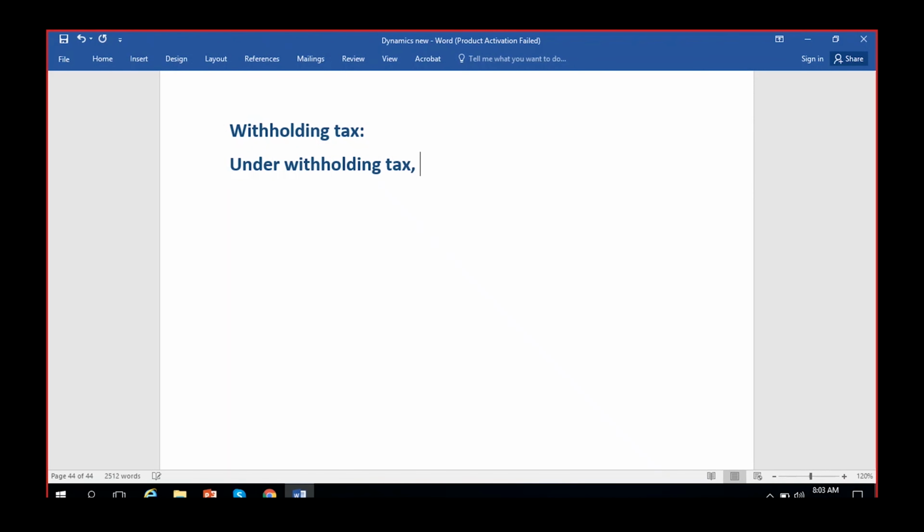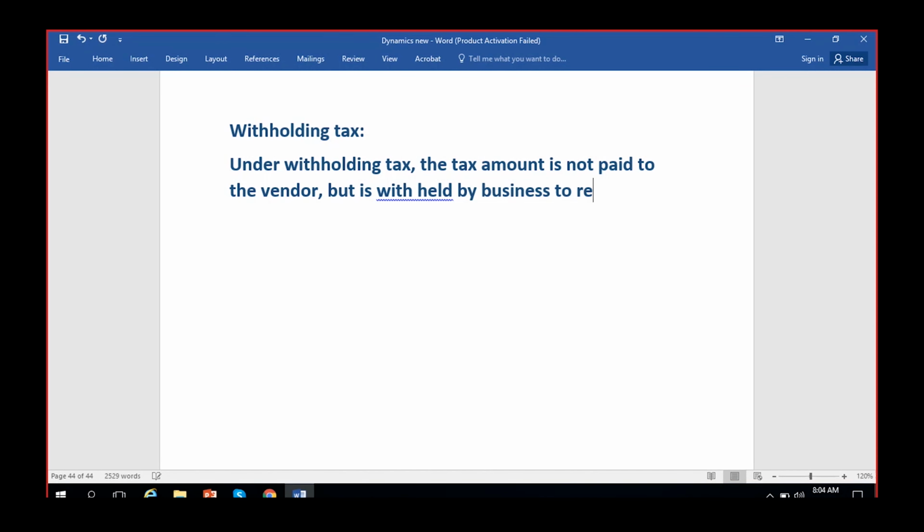Withholding tax is not paid to the vendor, it is held by the business, and this amount is paid directly to the authority.